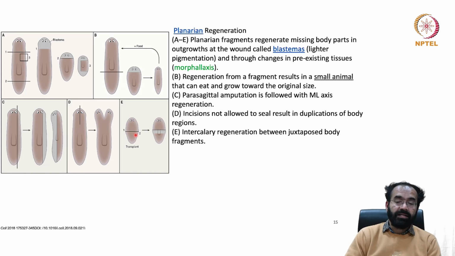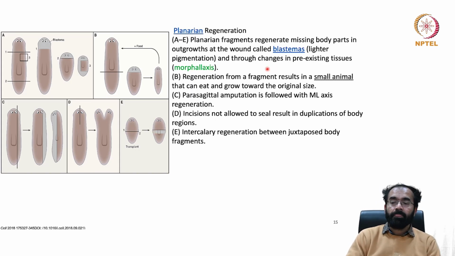Now, another exciting part is you have an anterior portion and a posterior portion, and you got rid of this pharynx part. Then you fused it. You took this anterior portion and the posterior portion and you fused them together. This middle portion you removed, but you will end up getting this middle portion grown back. So in this experiment, what they have done is they took this head piece and this tail piece and fused them. This much portion is thrown out, but that portion grows back. So the blueprint of the organism knows which portion to restore.